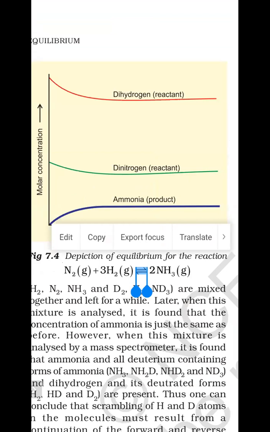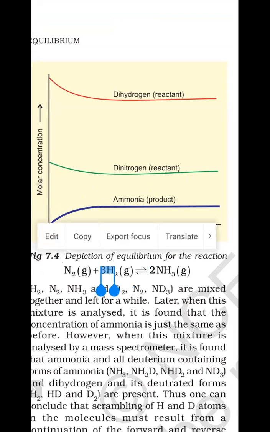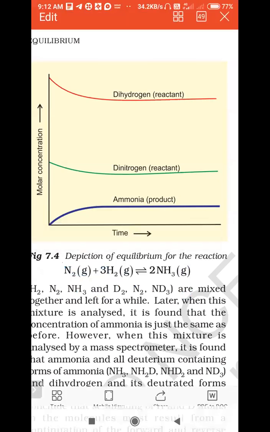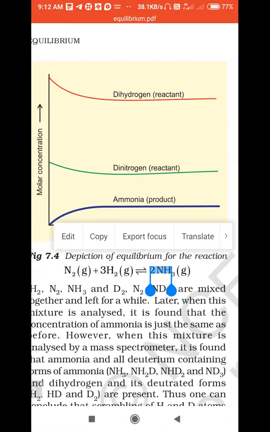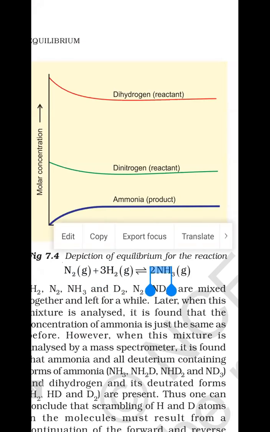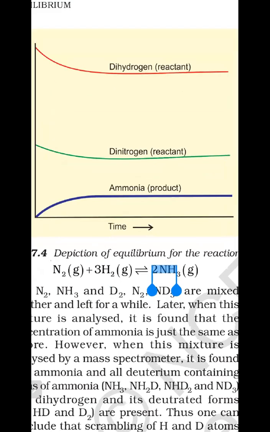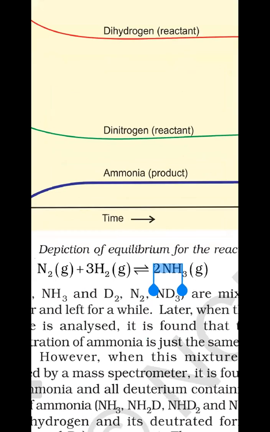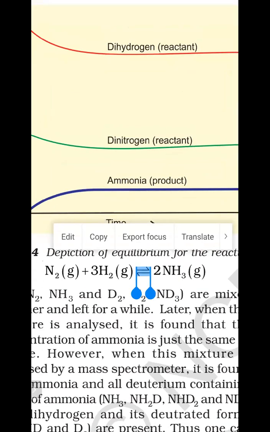That means the number of moles of reactants participating in the chemical reaction is matched by the same number of moles of product. The concentration of reactants is equal to the concentration of product. So what does this double-headed arrow symbol mean? It represents that the rate of forward reaction and the rate of backward reaction take place simultaneously.